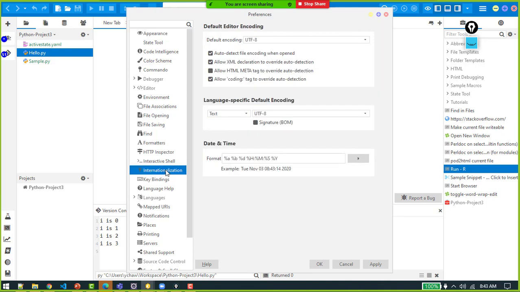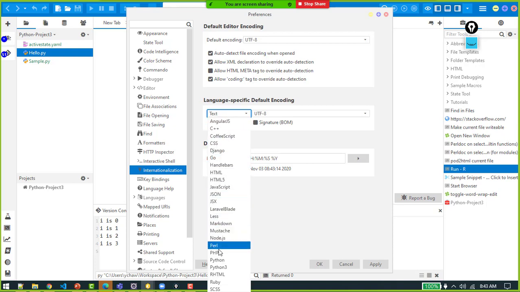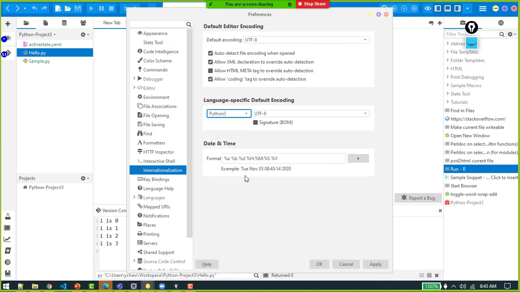Then thereafter, internationalization. You are using Python 3, so make sure it is set to UTF-8, and the default encoding is also UTF-8. I told you about the Unicode format, right? It is supported by all browsers and all systems.